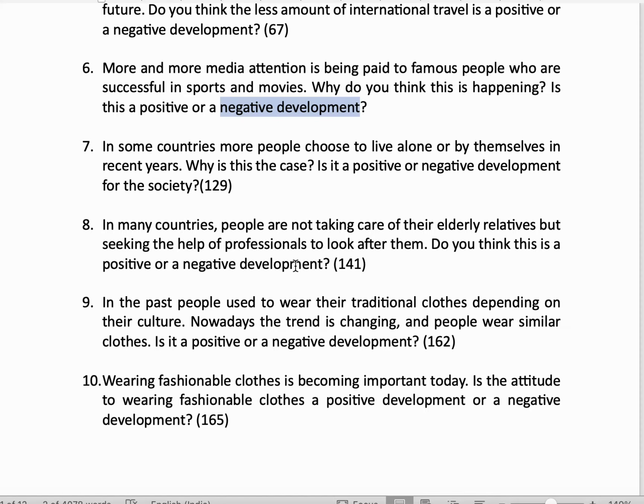In some countries, more people choose to live alone or by themselves in recent years. Why is this the case? Is it a positive or negative development?